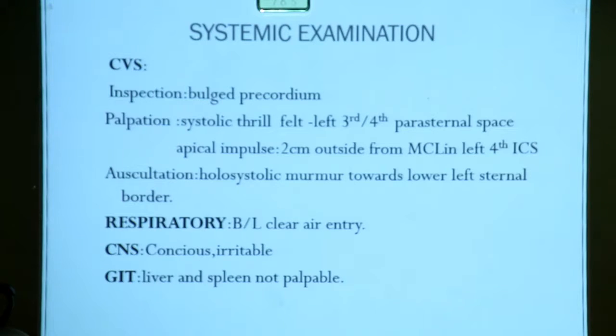Next is the systemic examination. First comes the CVS. On inspection there is a bulging precordium. On palpation, a systolic thrill is felt over the left third and fourth parasternal space. Apical impulse is felt 2 cm outside the mid-clavicular line in the left fourth intercostal space. On auscultation, a harsh systolic murmur is heard towards the lower left sternal border.